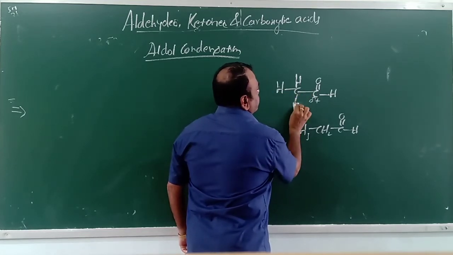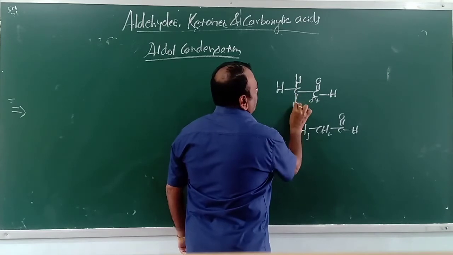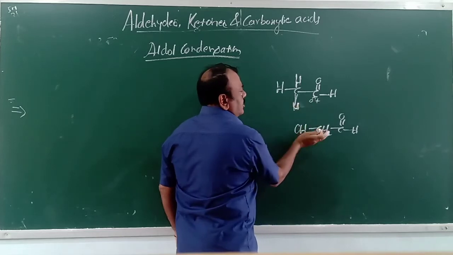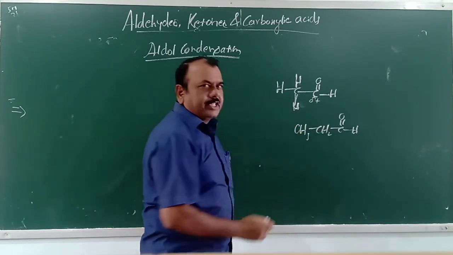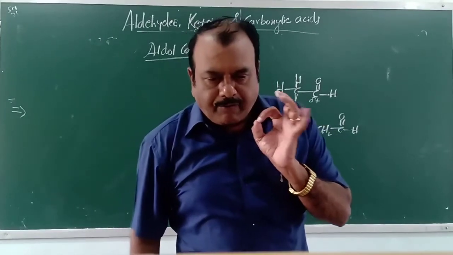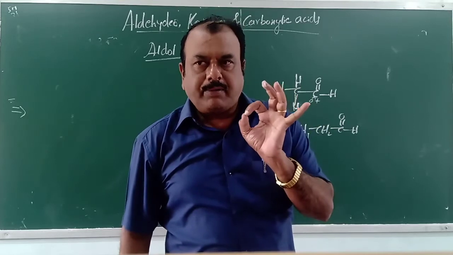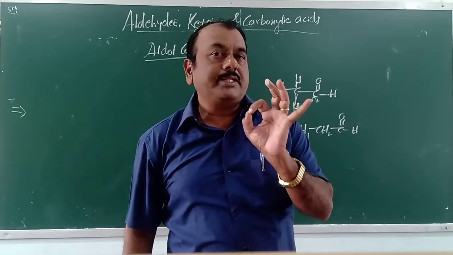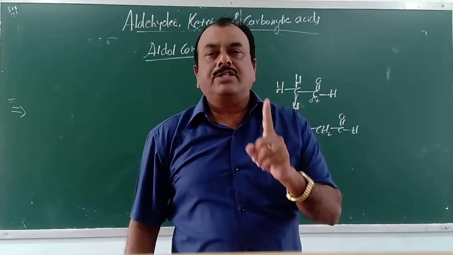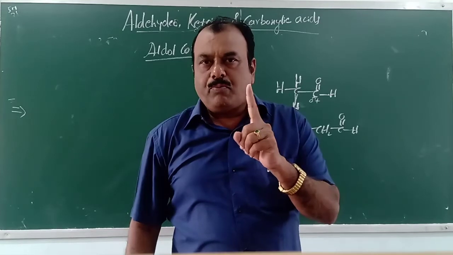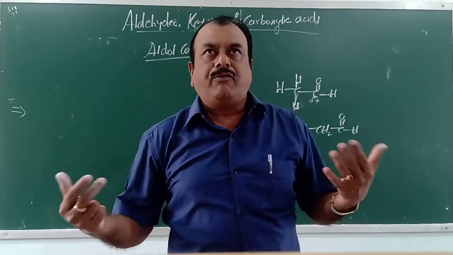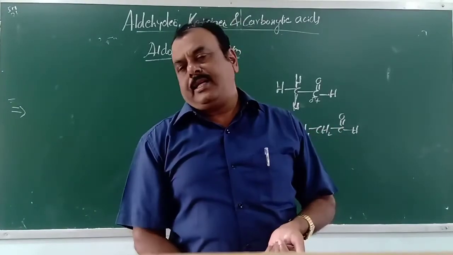Then, in the hydrogen atoms, the bond electrons tend to move towards this carbon atom. Therefore, this hydrogen atom becomes acidic in nature. A strong base will abstract this H plus ion. The simple reason why alpha hydrogen atoms of carbonyl compounds are acidic in nature, aldehydes and ketones, is due to the strong electron withdrawing nature of the carbonyl group and also due to resonance stabilization of the anion formed. Yes, this is the reason.